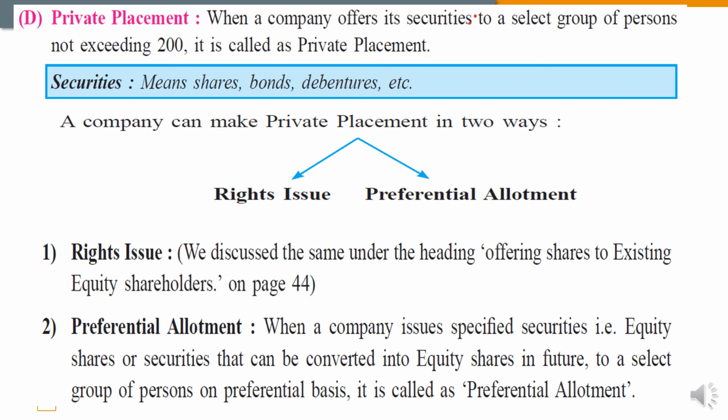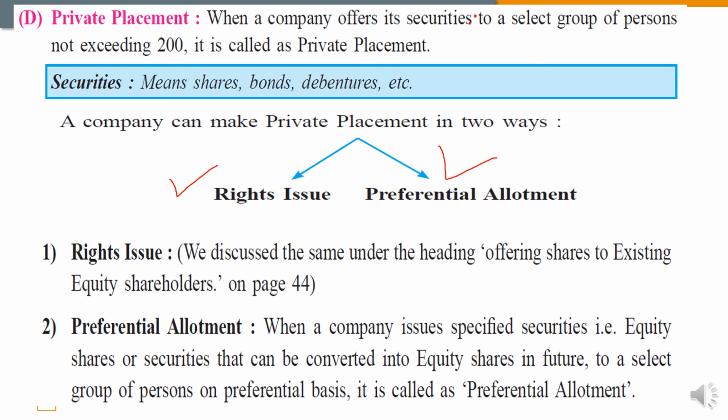So when the company offers securities to a selected group of persons not exceeding 200, it is called a private placement. Securities, students, include shares, bonds, debentures, all things, and shares means only equity shares and preference shares. So a company can make a private placement in two ways: rights issue and preferential allotment. A rights issue we have already discussed under page number 44. The same explanation you should write here.